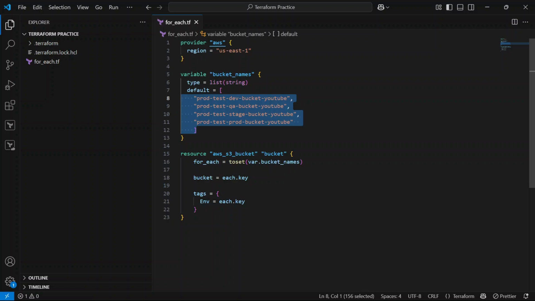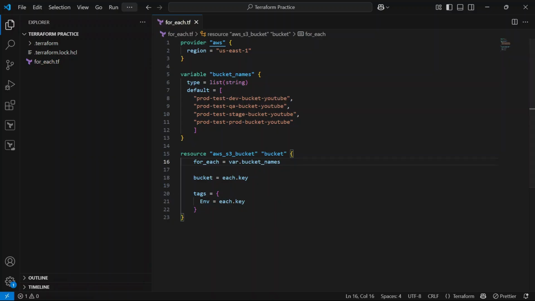Okay, and then after that we are using bucket equal to each.key. So it will keep the bucket name as we have defined here. And as I have already explained, we are using the toSet function here to convert this list into a set, so that for_each can use it. If we do not use toSet, then for_each is not going to create our resources. If you want to see that, let me remove that and let me save it.